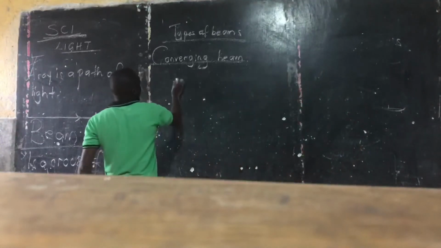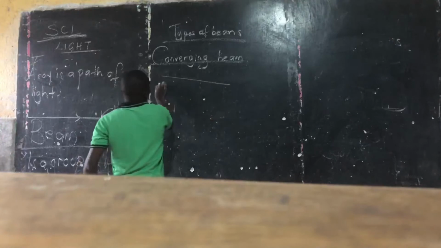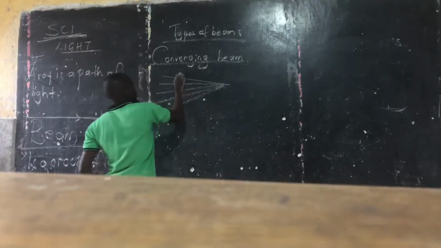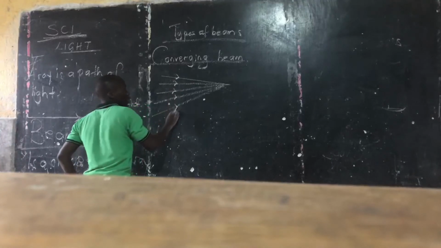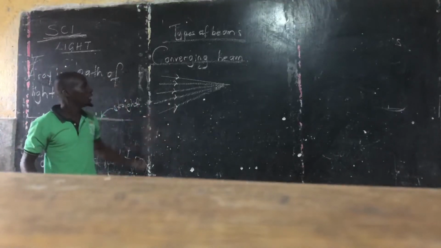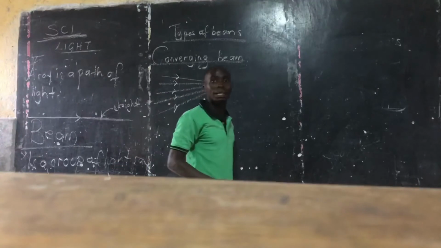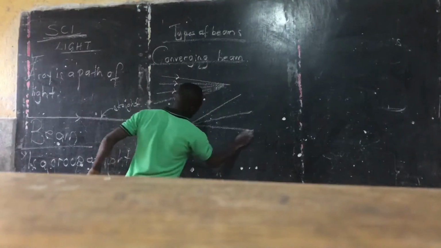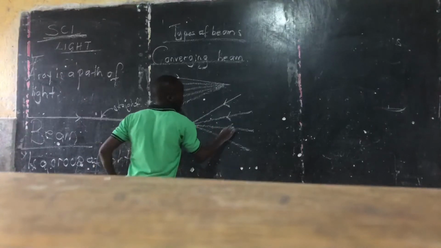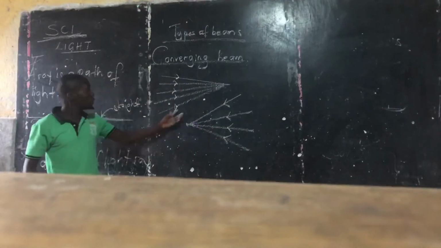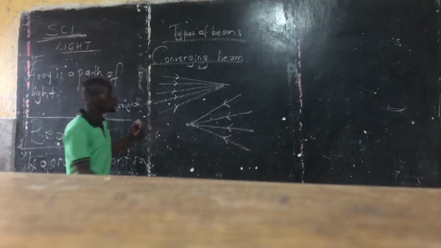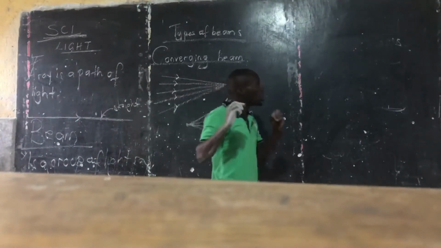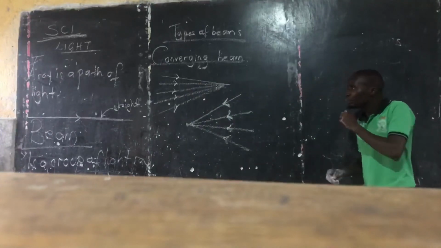A converging beam, so the light rays look like this. It can even be drawn like this, with arrows showing they are coming to one point. So a converging beam looks like that.